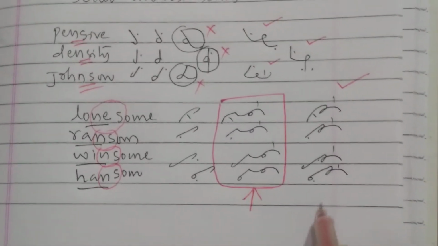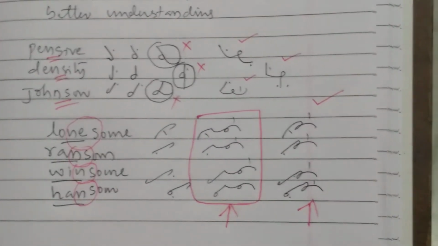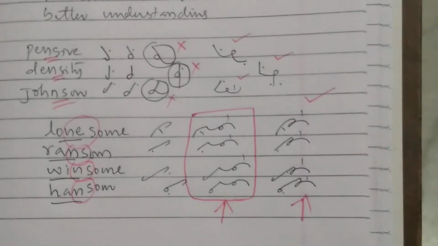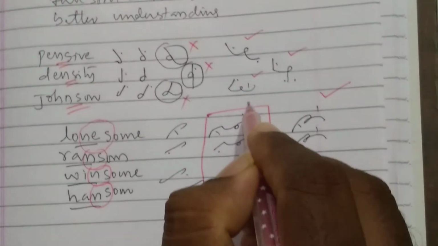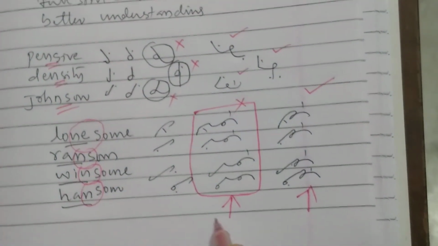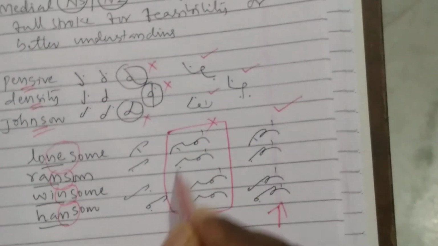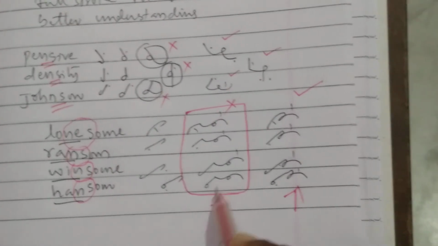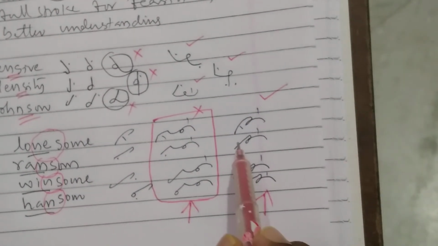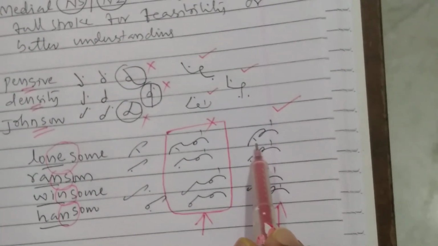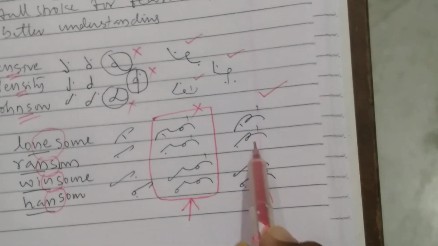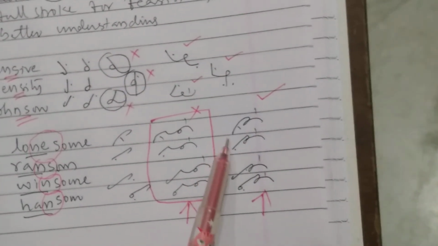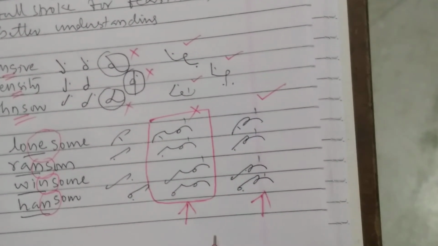My dear friends, just observe which is the feasible one to identify easily. Is it this one or this one? I think you are doing well. It is inconvenient to write, and also these strokes look very big. Even to write it is not convenient. They are very lengthy. Compare here: lonesome is very good and very neat for identification. Lonesome, ransom, winsome, handsome.